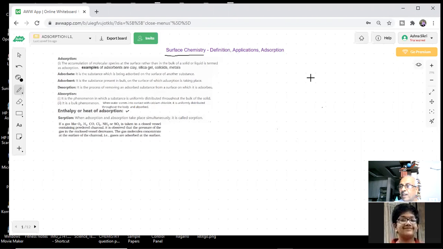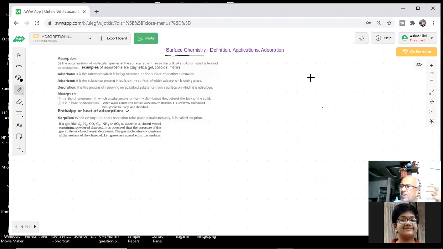You are not throwing any material on them, but there are gases in the atmosphere. They are being absorbed on the surface of the walls. And then after some period of time, you find they have become too dirty and you want to get them distempered, whitewashed again. So we are aware of the surface phenomena which is happening.